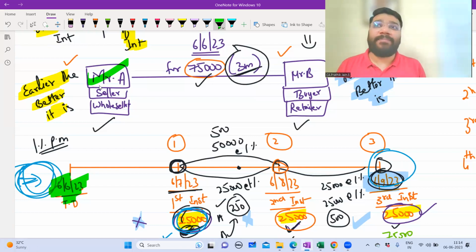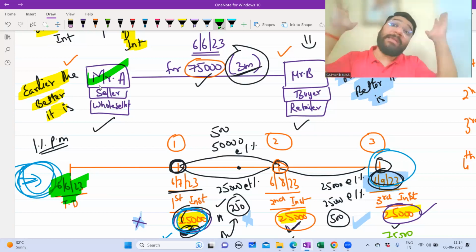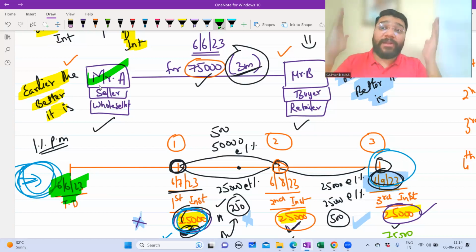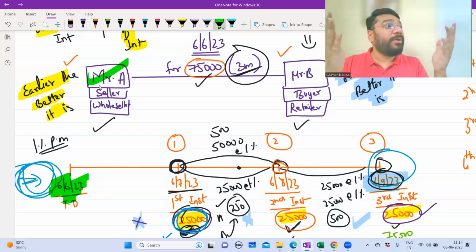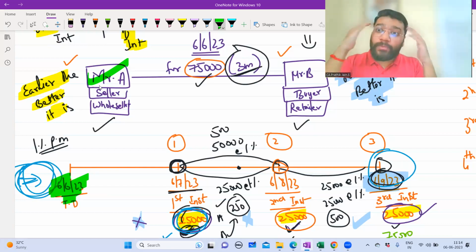Here I took only three payments, so you're not feeling that difficulty. Imagine this is 90 transactions. If I do 90 transactions here, you'll get confused, and for me also, it will be very difficult to explain. So that's why, for convenience sake, I took 3 installments. But in a 3 installment case, this problem will not happen. This problem will happen in multiple installment cases, where it is very difficult to remember how much to pay, to whom to pay, when you have so much difficulty.